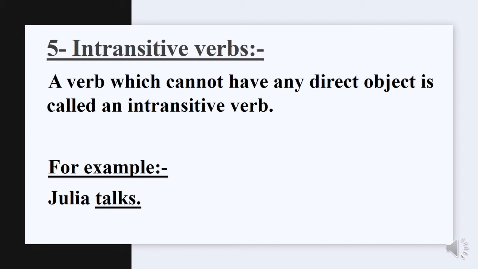Now let's move towards our intransitive verbs. It is a verb which cannot have any direct object. Observe the following example here. Julia talks. Here, talks will be considered as an intransitive verb.